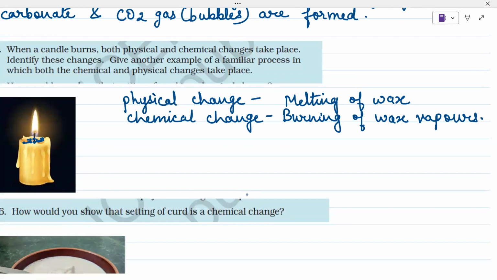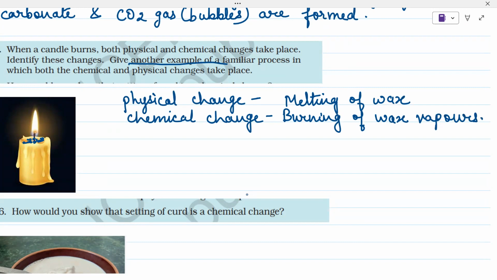And we have to give another example of a familiar process. There are so many examples, but I'm taking one example of LPG gas. I hope we all know what is LPG. LPG is liquefied petroleum gas, which we use in our homes to cook the food, right? So in LPG gas, what happens? The gas is filled in cylinders in liquid state, and once we switch on the knob, it will convert again into gaseous state because the pressure is released, right? So this is a physical change.